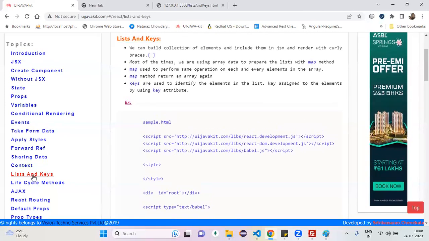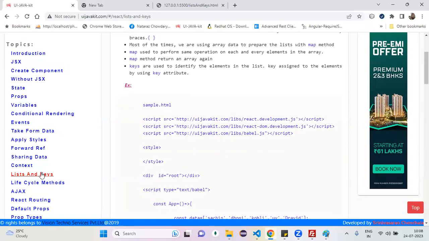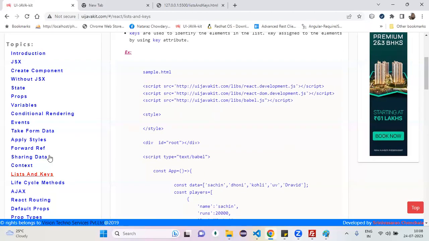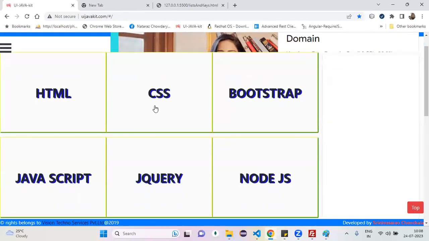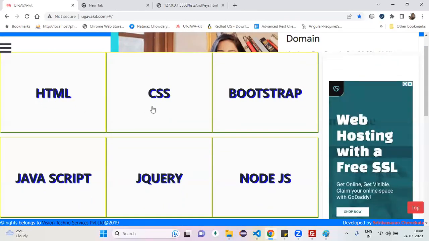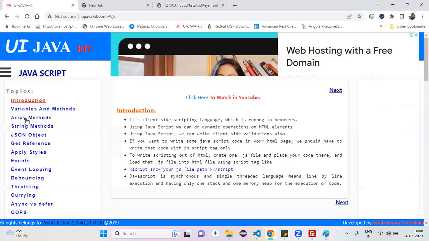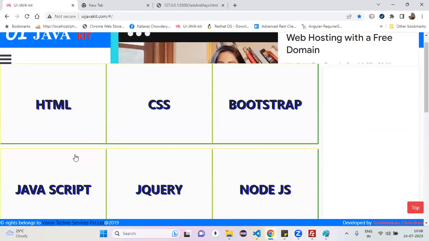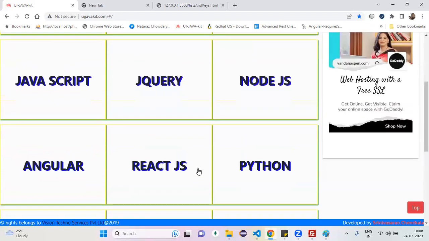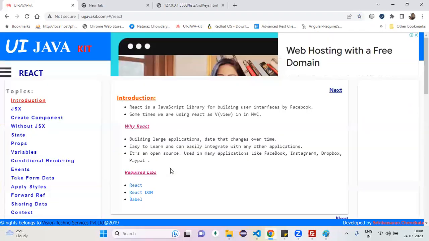The list and keys concept, from now onwards we are going to use in each and every example. Agreed? So prepare from your end. So many things we already covered. We completed HTML, we completed CSS, so many topics, and a few topics we will discuss. We completed so many topics in JavaScript. Just go through that JavaScript, go through React. Every day you have to spend some more time, two to three hours.